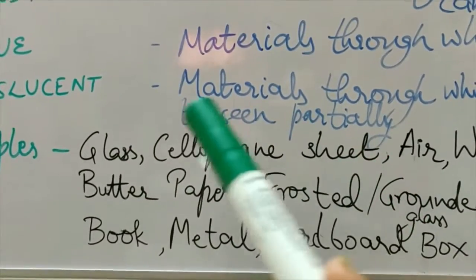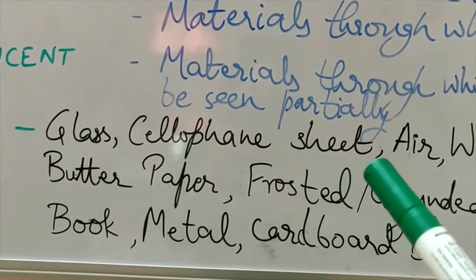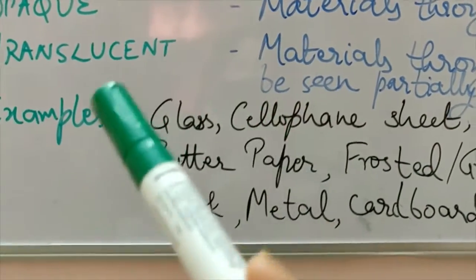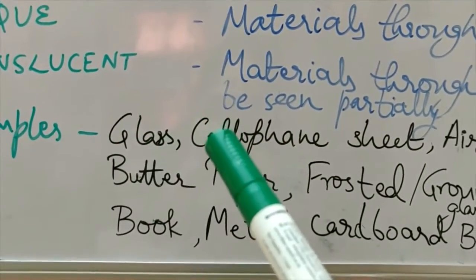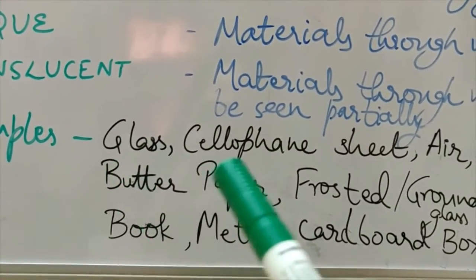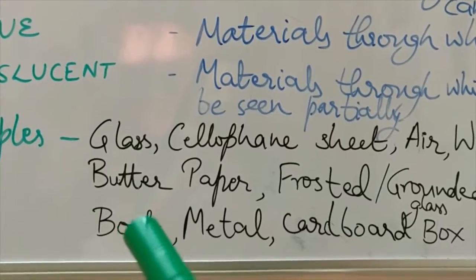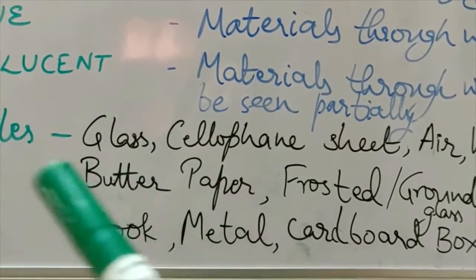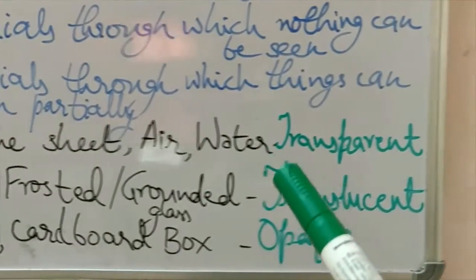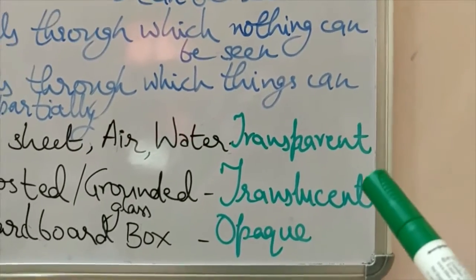Cellophane sheet, which is put on the books, notebooks, across that you can see your name. Then glass, generally glass is put on the windows. Why is it put? Because we can see through it. Light can enter through it into our house and we can see the outside things through it. So glass, cellophane sheet, air and water are all transparent materials.